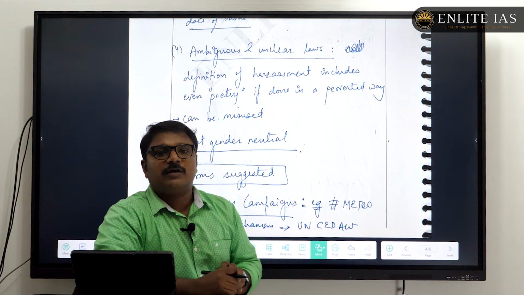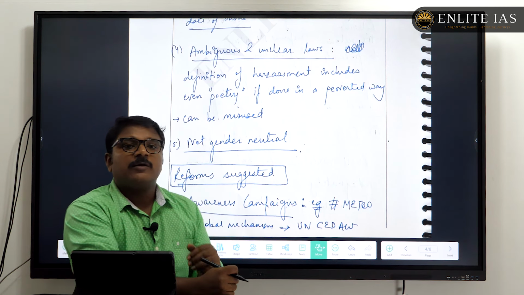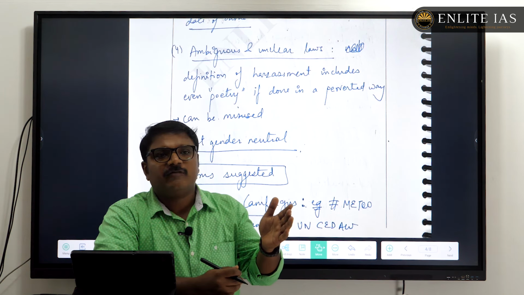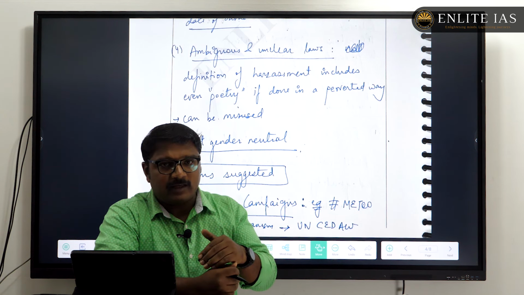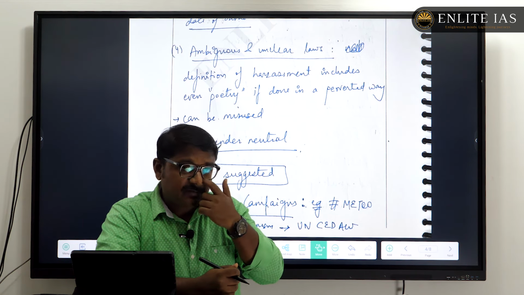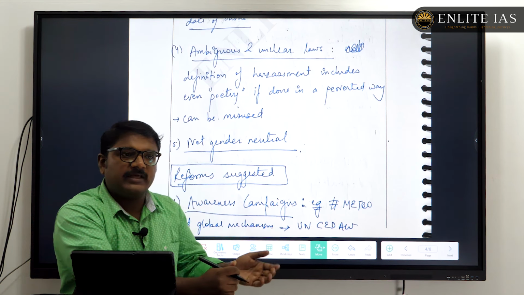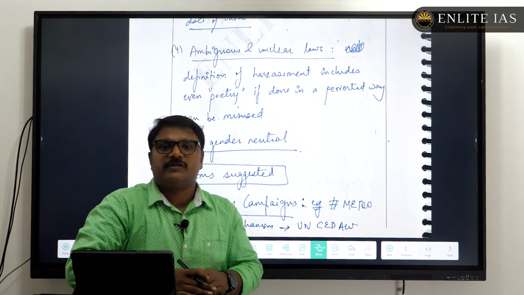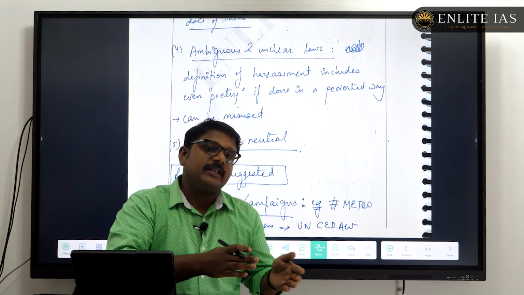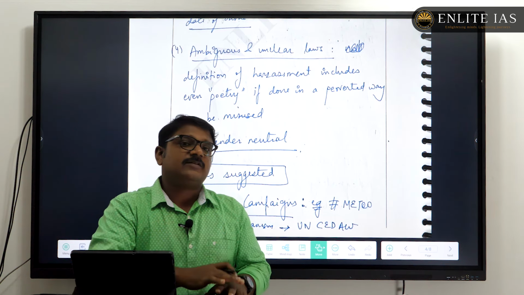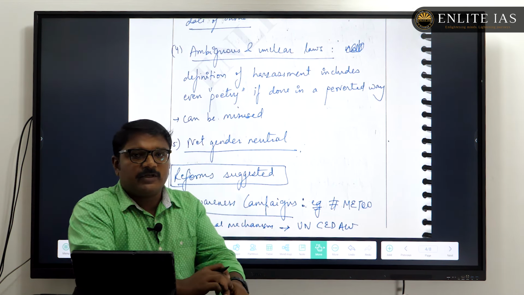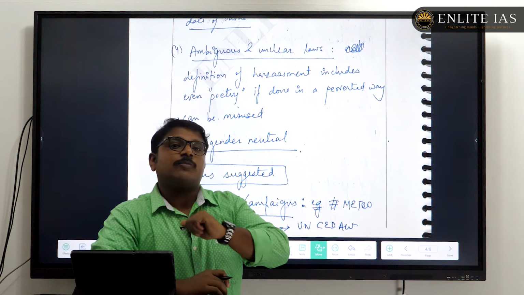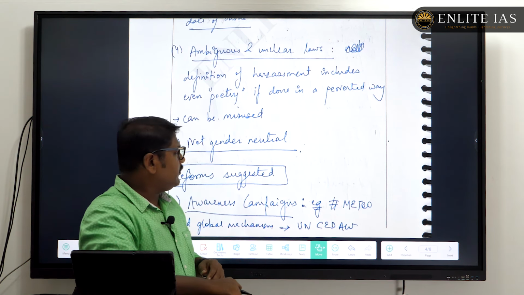There are so many suggestions to improve the implementation of the POSH Act. Like, the POSH Act generally does not address women in the informal sector, so that is a major drawback. And the complaints made before the ICC cannot be legally carried forward to the BNS. They are not linked to the BNS. So there are many recommendations, like linking the POSH Act provisions and the complaints made to the Internal Complaints Committee to the BNS provisions, as well as bringing the informal sector under the provisions of the POSH Act. Such things you can bring here.